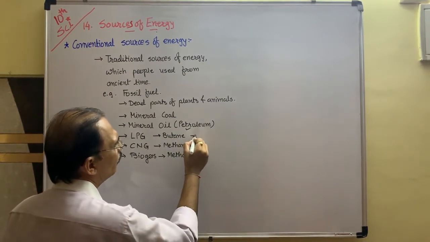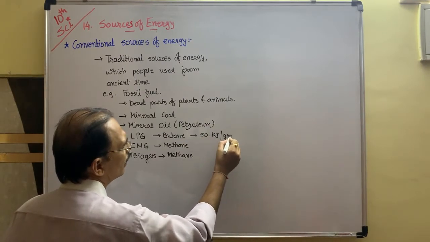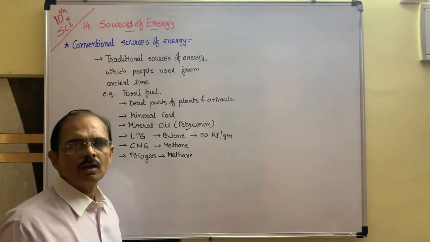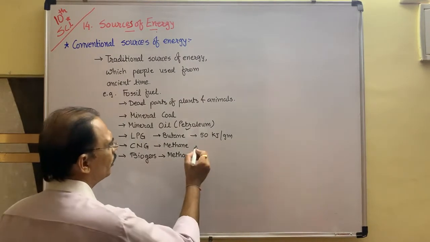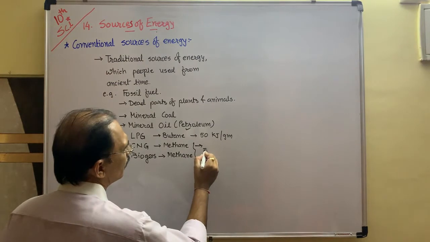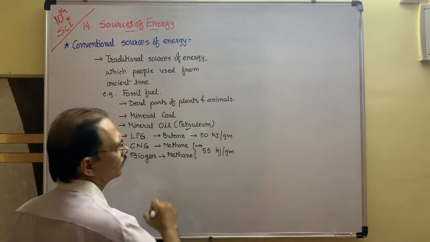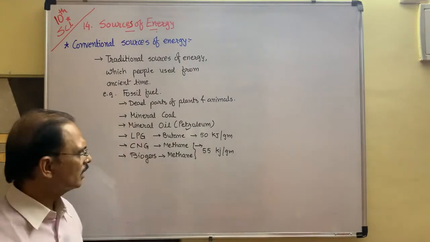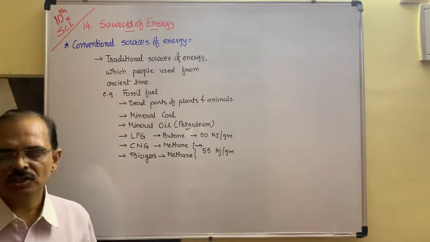Calorific value of butane is only 50 kilojoule per gram. Per gram 50 kilojoule. Okay, 50,000 joule or 50 kilojoule energy is produced, whereas in methane 55 kilojoule per gram energy is produced. So methane gas with CNG and biogas is a better option than that of the LPG.